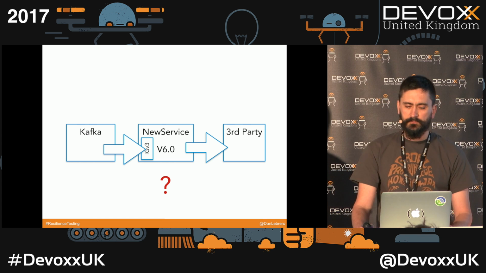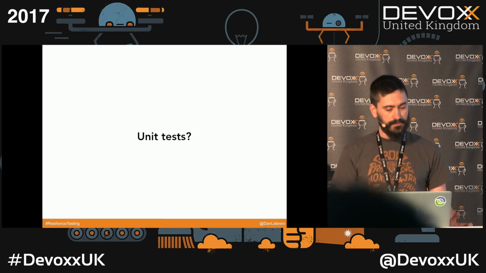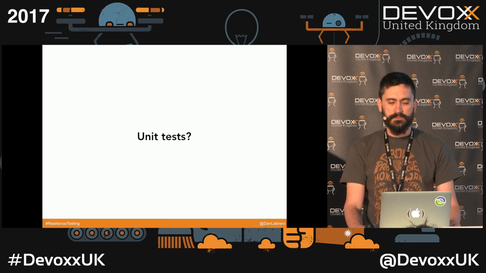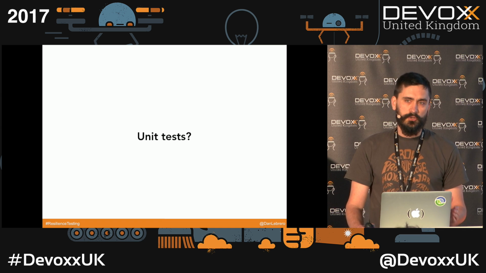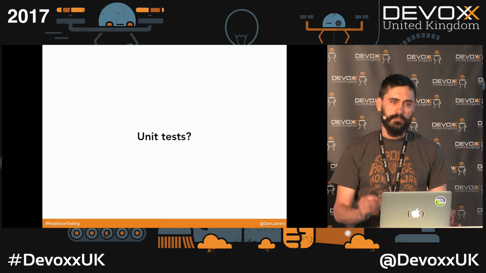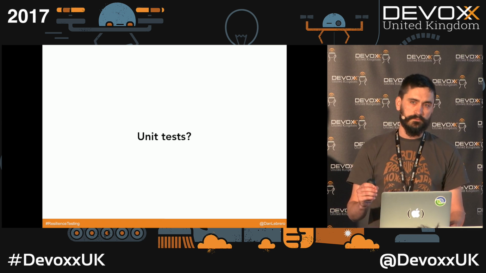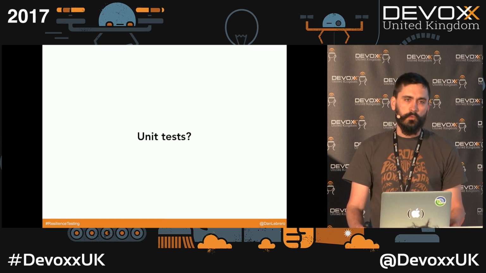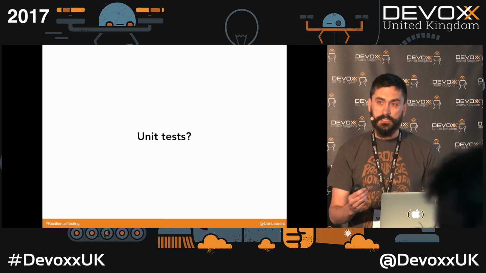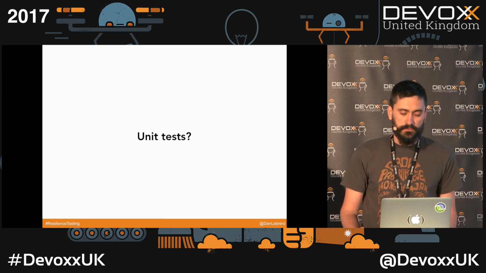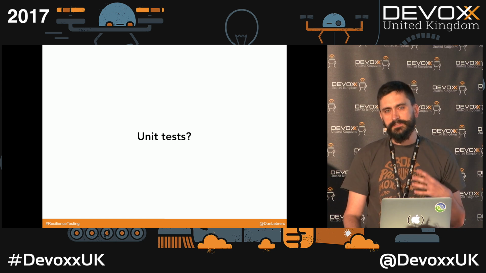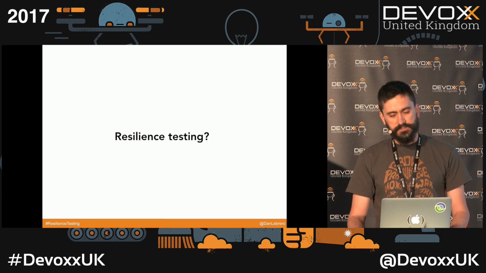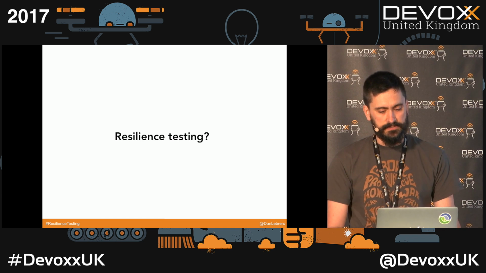So you may be wondering, well, don't these guys write unit tests? And of course we do. We write plenty of unit tests, but all these issues, all these bugs, happen on the integration points between components. And they all happen when the component was either misbehaving or when the component was having some stability issues. So the correct question to ask should be, don't these guys do resilience testing? Before we answer that question, let's define what resilience testing is.